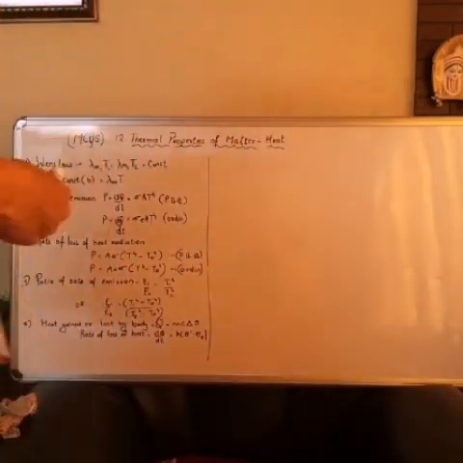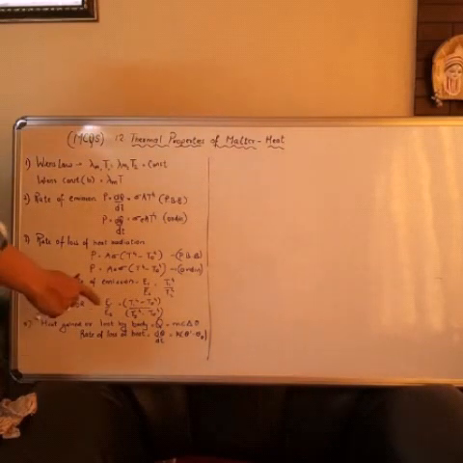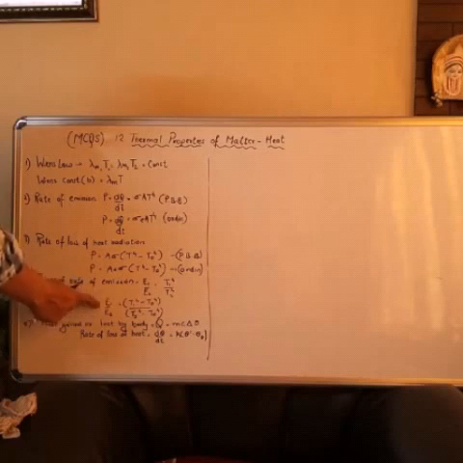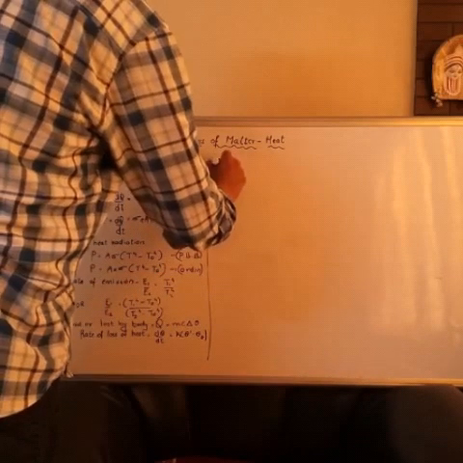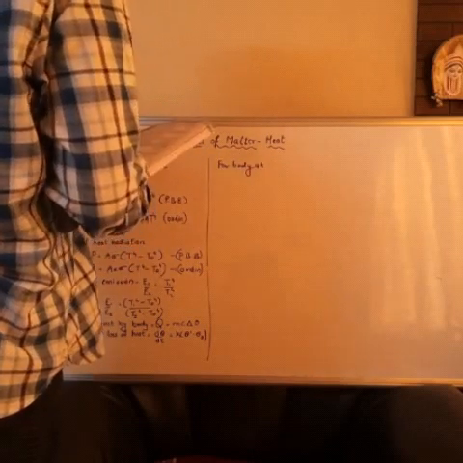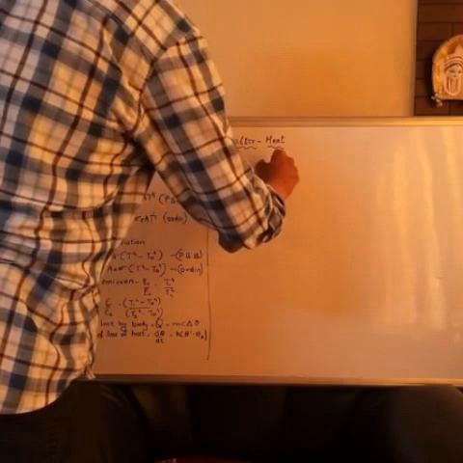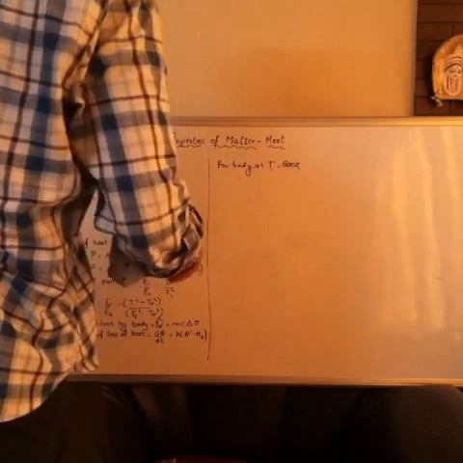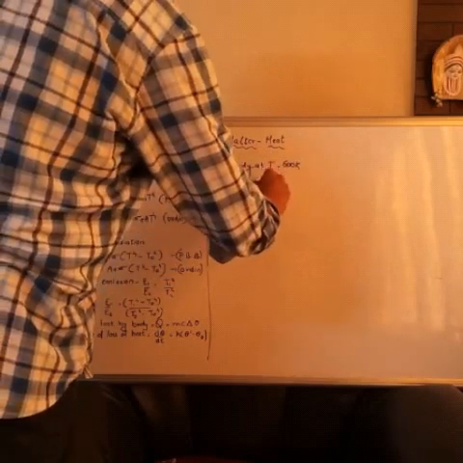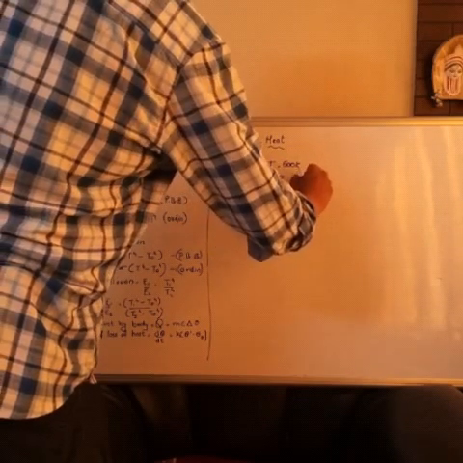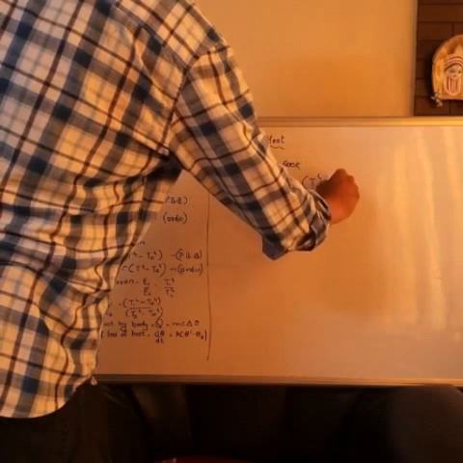The rate of cooling can be given by this. If you want to take a ratio of two rates of cooling, I can write this formula. For the body at T1 equal to 600 Kelvin, I can write E1, which is equal to R, equal to T1 raised to 4 minus T0 raised to 4.